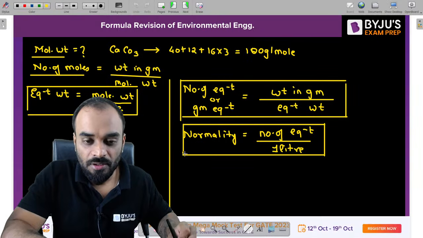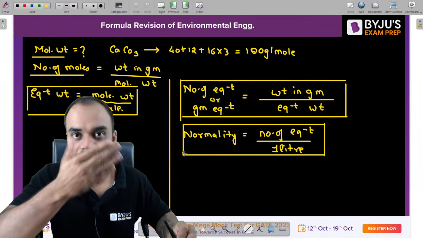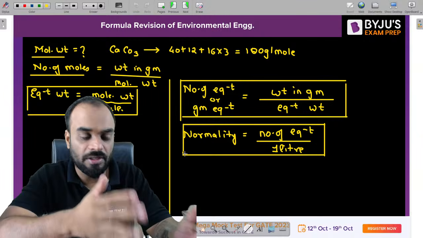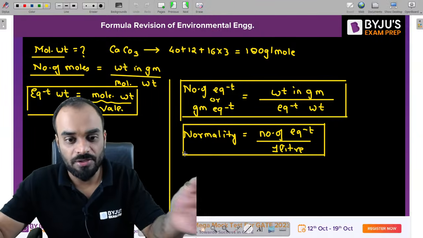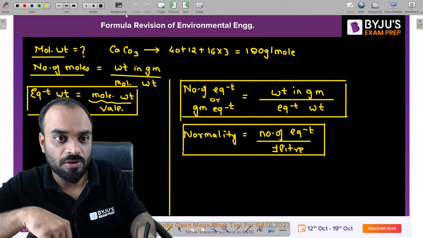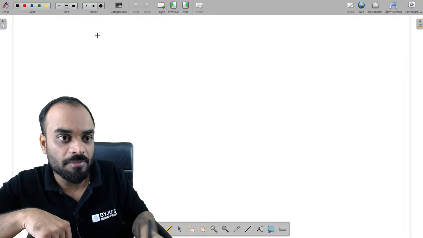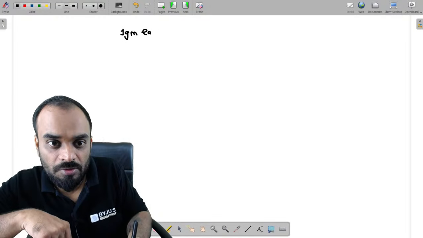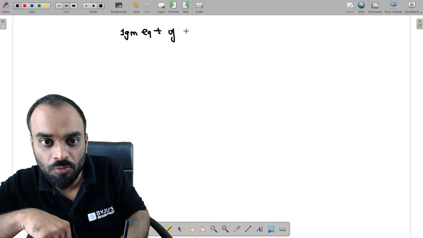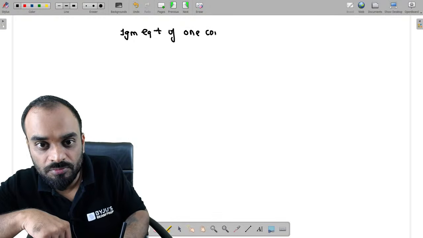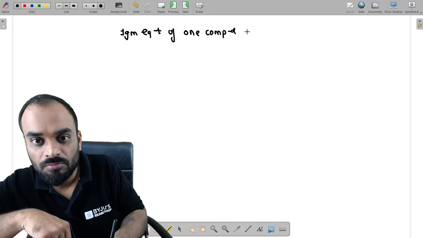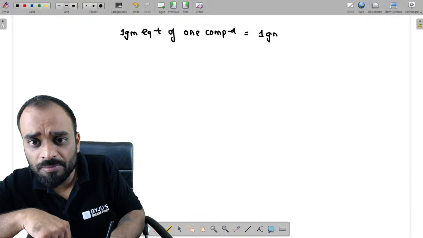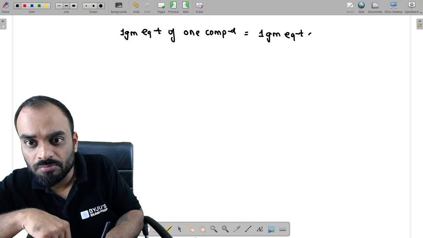Now guys, do you remember that concept? If we have 1 gram equivalent of anything, we can convert it into 1 gram equivalent of any other thing also. So please remember this one also. 1 gram equivalent of one compound is equal to 1 gram equivalent of other compound.